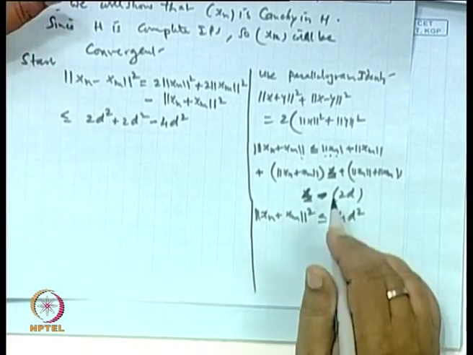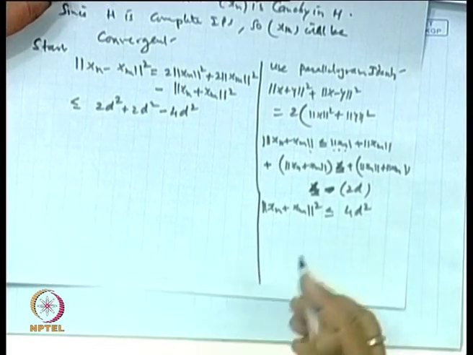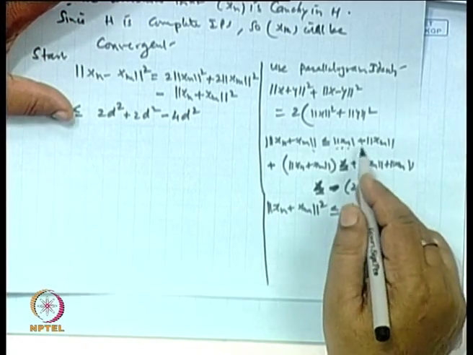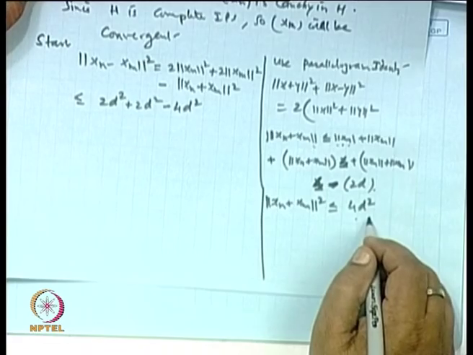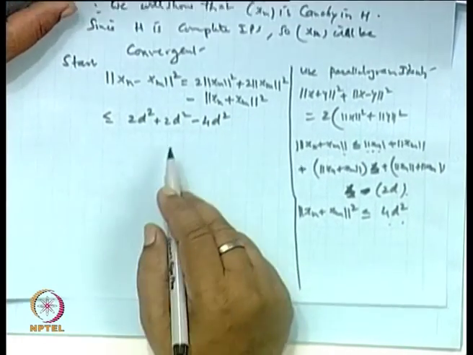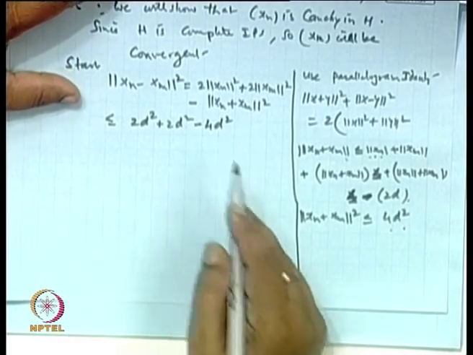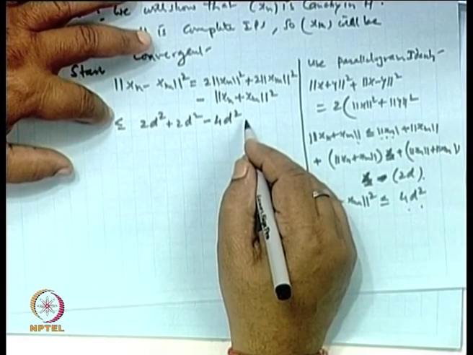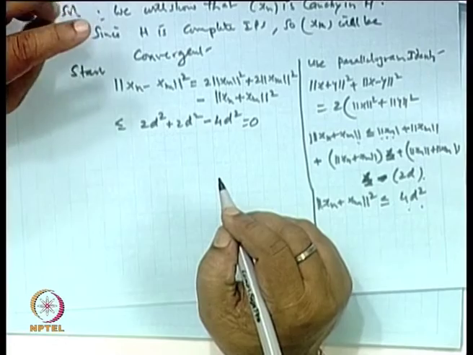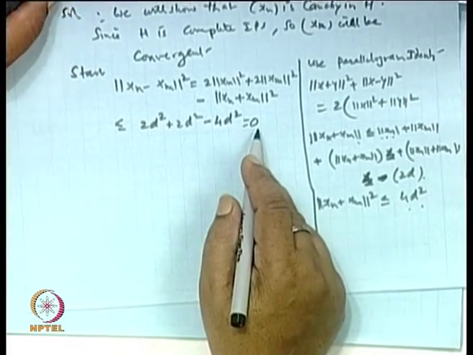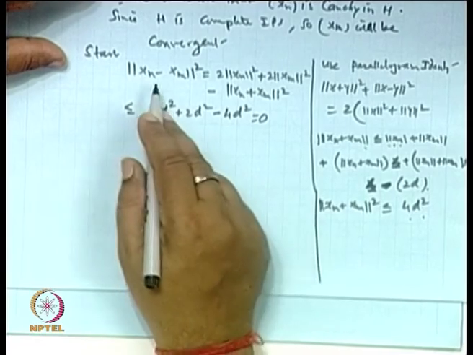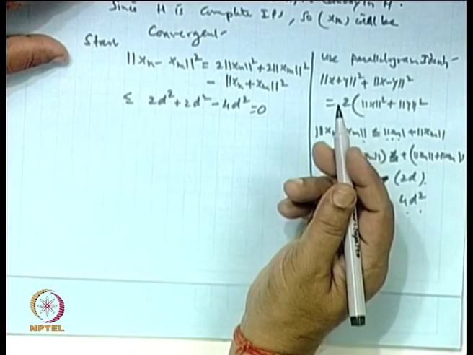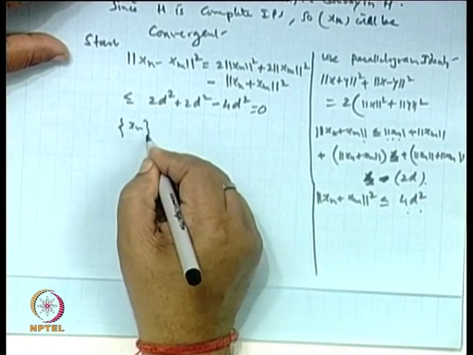So minus of this, without even going for this x_n and x_n, this is 2d, 2d means 4d square. So minus of 4d square. So we get this is greater than or equal to, in fact this one is 0. Once it is 0, you are getting x_n and x_m very close to each other after a certain stage. So we say the x_n sequence is a Cauchy sequence.